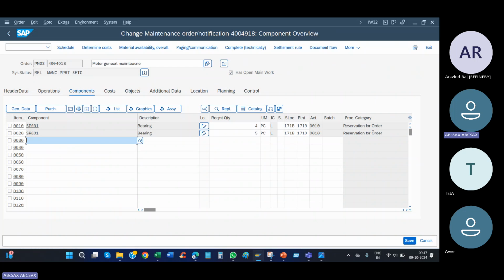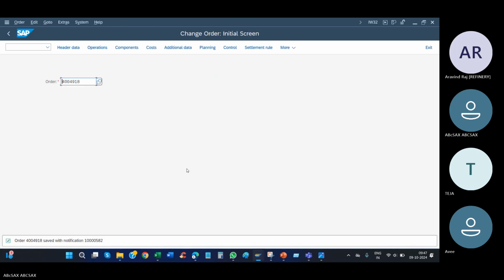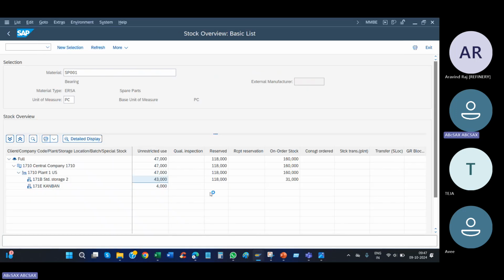So see here, automatically a reservation for the order will be generated if the order is released. Save it. Come and refresh here.